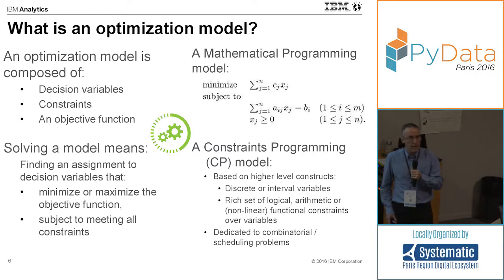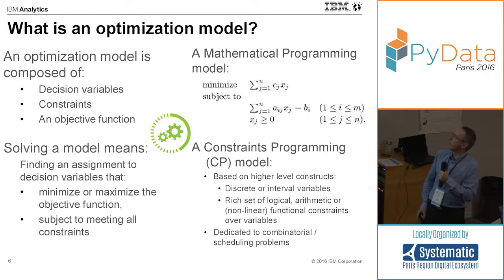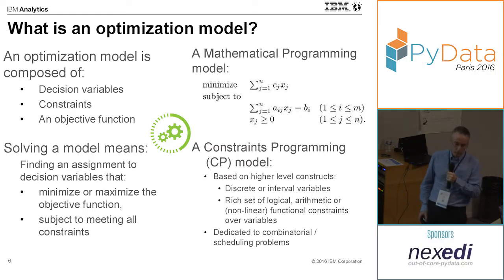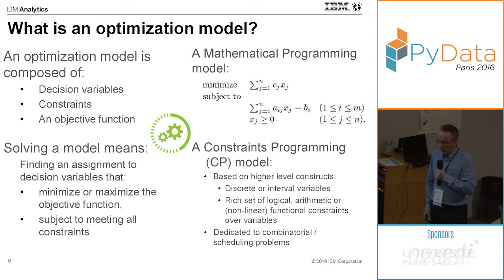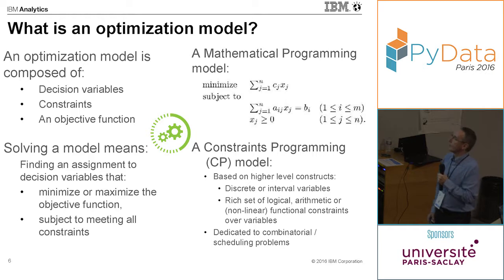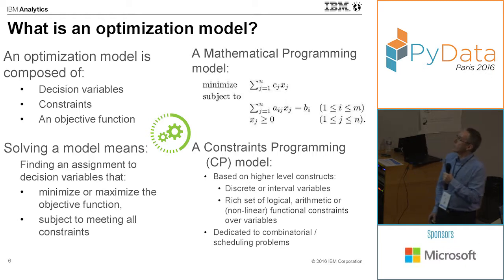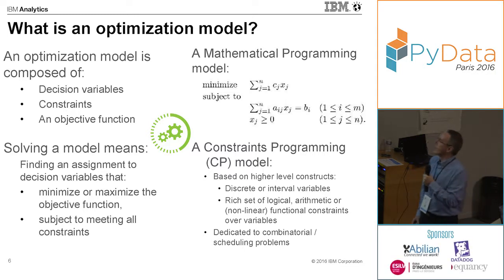Let's say there are 2 main technologies for optimization. There's one which is well known, which is mathematical programming. It is used a lot in the community of operations research, and there is a very strong theoretical background for mathematical programming. The theoretical studies of mathematical programming started after the Second World War. It's a very old technology, but it improved a lot over time.